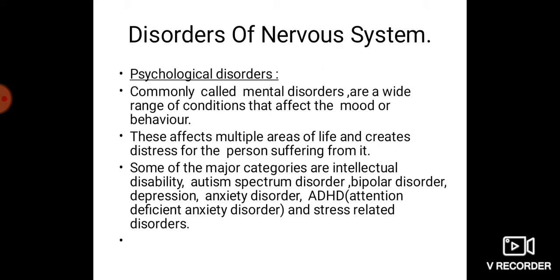We have some disorders of the nervous system coming. First one is psychological disorders. Commonly called mental disorders, they are a wide range of conditions that affect the mood or behavior. This affects multiple areas of life and creates distress for the person suffering from it. Some of the major categories are intellectual disability, autism spectrum disorder, bipolar disorders, depression, anxiety disorder, attention deficit hyperactivity disorder, and stress related disorders. All these are psychological issues, but they are considered as disorders of the nervous system.